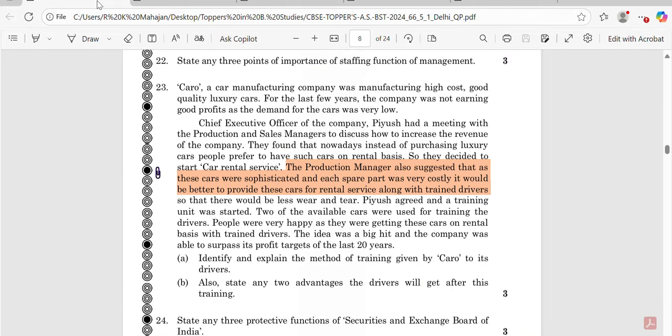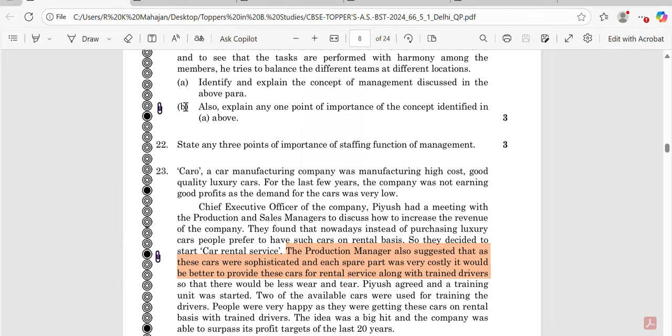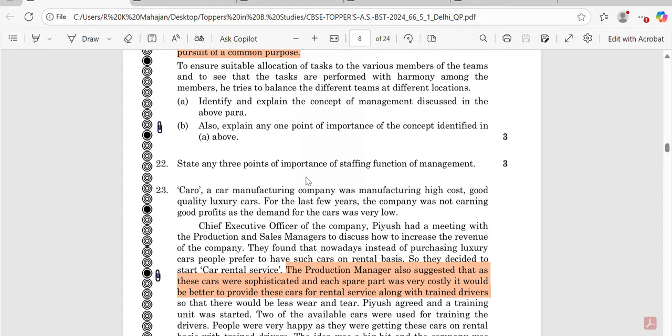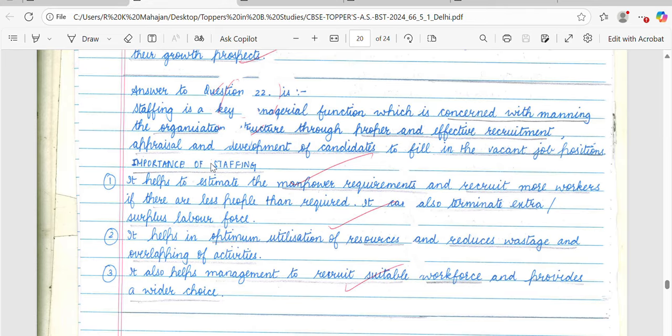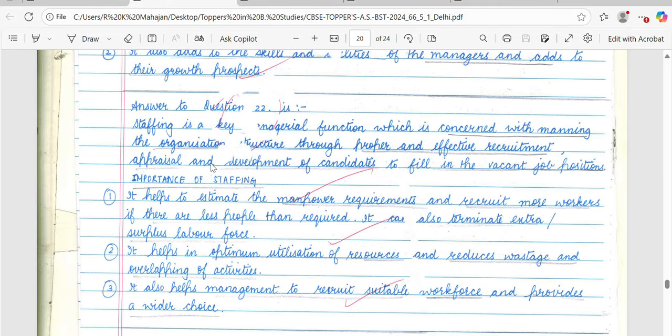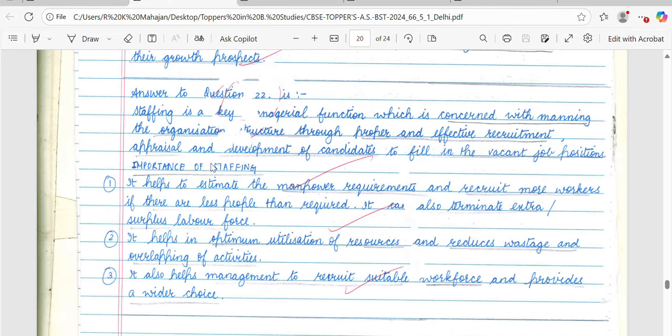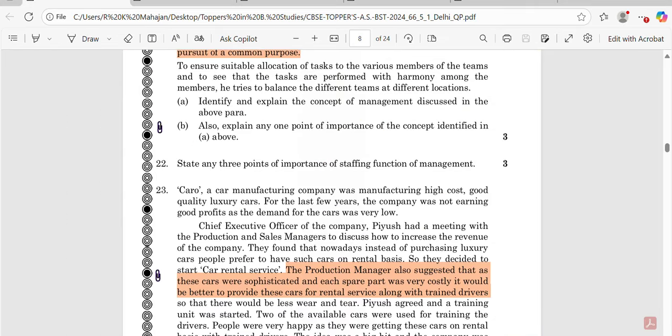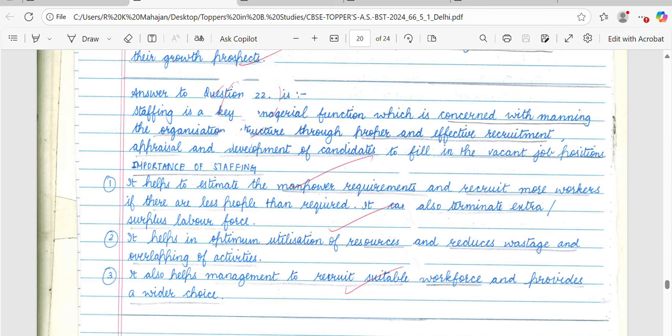Now coming to the next question, question 22. Give 3 points of importance of staffing, simply write any 3 points of importance of staffing. Here the staffing has been explained by the student, which was not asked in the question, but the student has explained it. So that gives a good presentation. And here the student has explained 3 points.